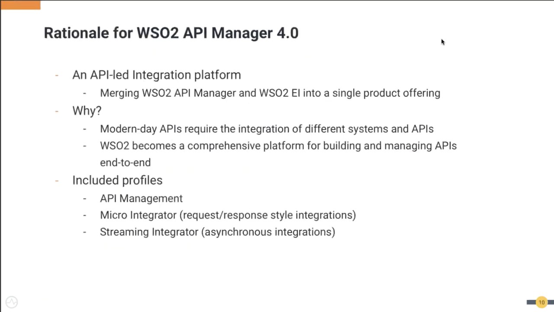So the rationale behind moving API Manager 4.0 with both these platforms is that most of our customers are using these two products together, and we can use them together to build almost all the integration demand, including the API management. So that is the main idea behind merging them together. With this, we have included 3 profiles into our product, API Manager 4.0. That is API Manager, the micro integrator, and the streaming integrator. So all these 3 profiles are now part of WSO2 API Manager 4.0.